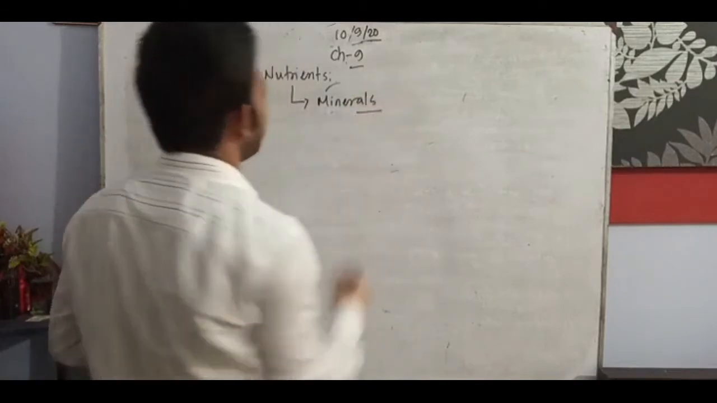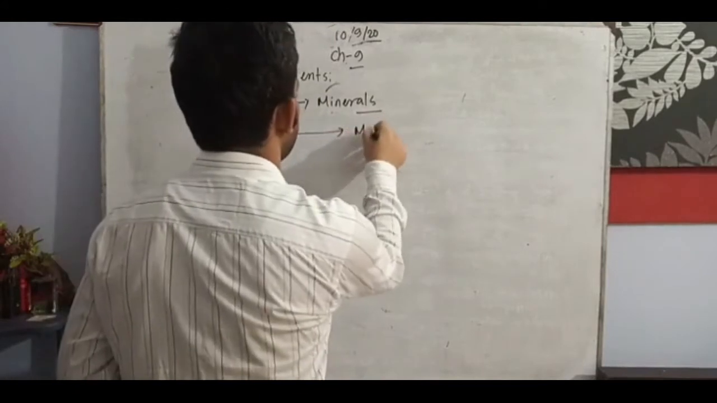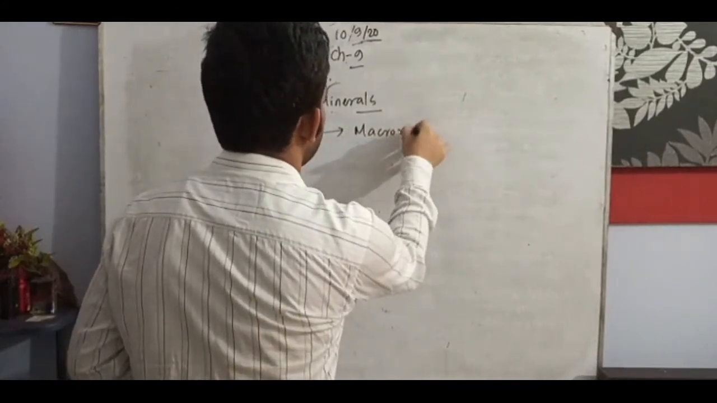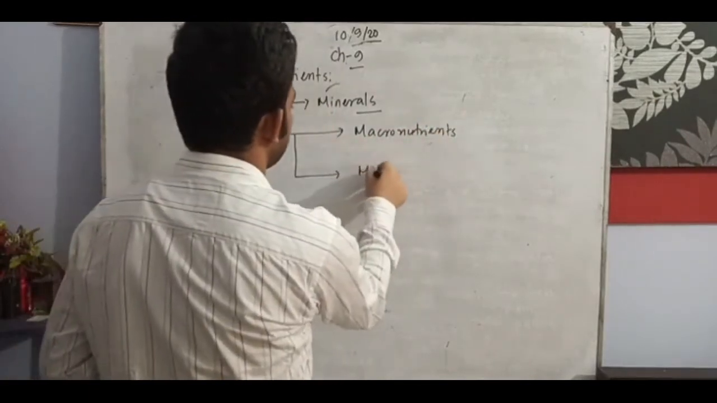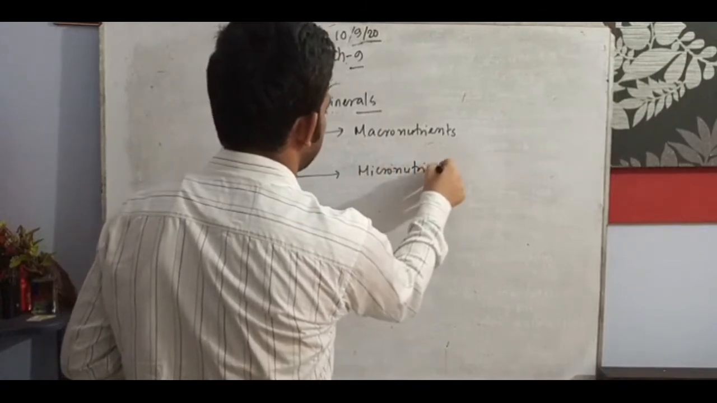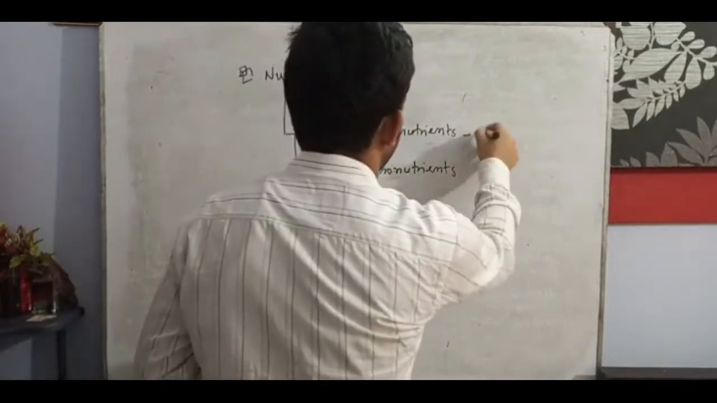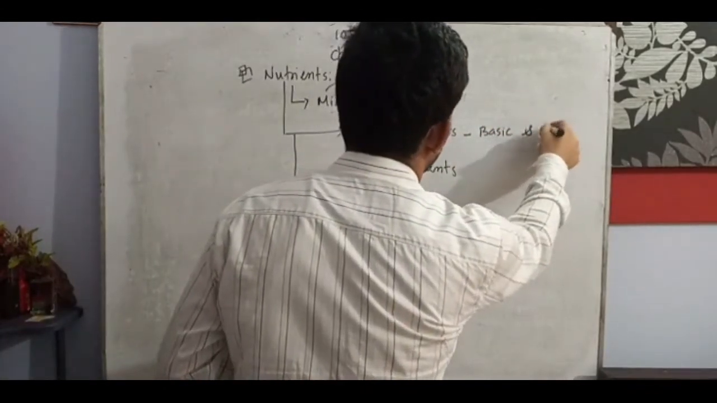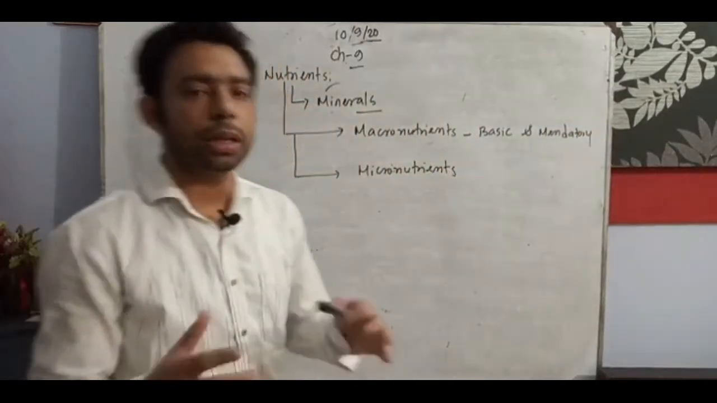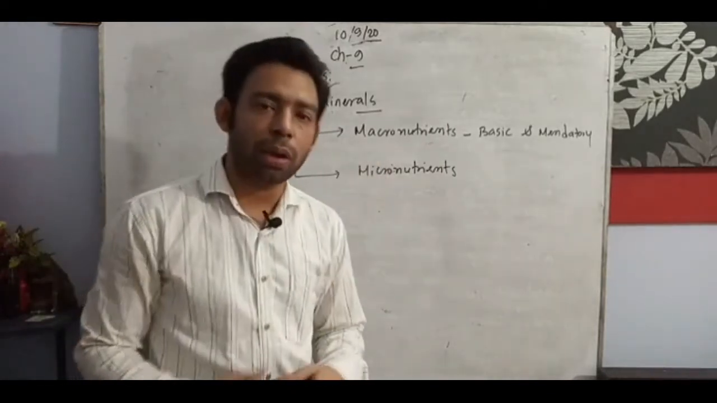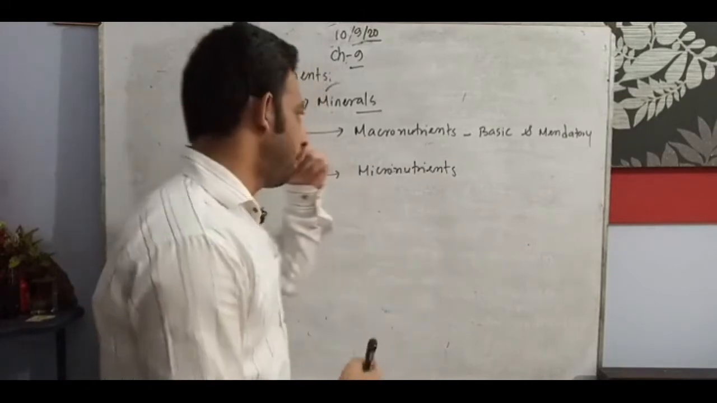So what kinds of minerals are there? The macronutrients, and another one is the micronutrients. Macronutrients are basic and mandatory. That means since it is a plant, the plant needs to absorb the macronutrients so that its physiological activities can go on smoothly. That is very important.